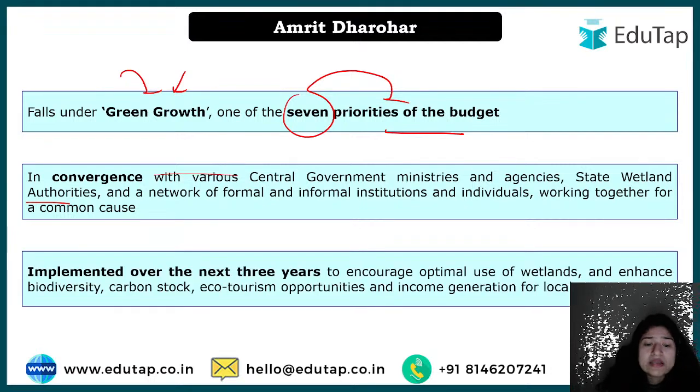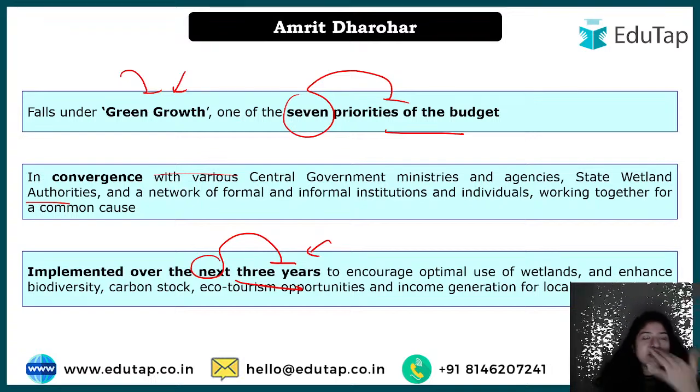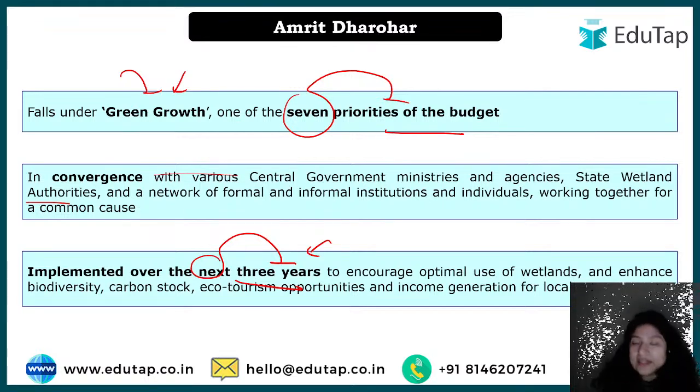Now this particular Amrit Dharohar, it will be implemented for the next 3 years. So this is another important point that we have understood. Whatever we have seen so far, we saw the Ministry of Tourism in collaboration with the Ministry of Forestry. We have looked at the implementing agency. 30 participants will be guided and trained under this particular program, that is capacity building, right?